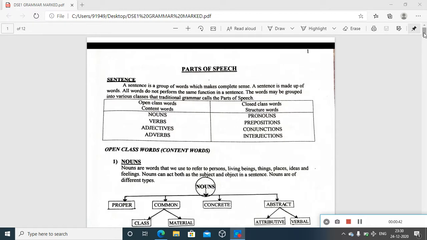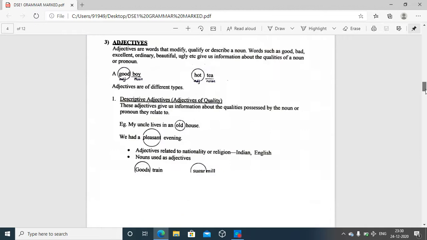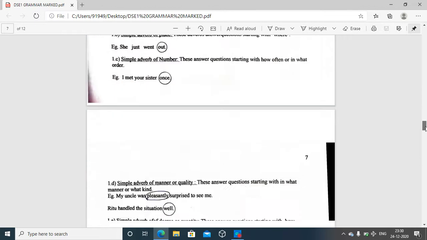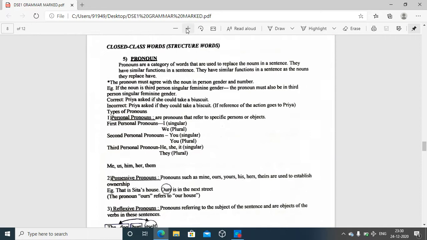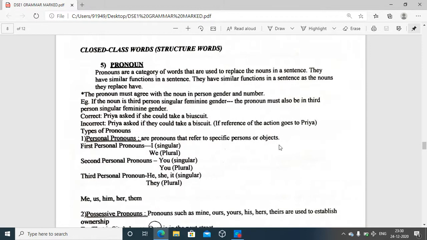Let us go to the file. Yes, closed class or structure words. Under that, we have pronouns. Pronouns are a category of words that are used to replace the nouns in a sentence. This is the main function.